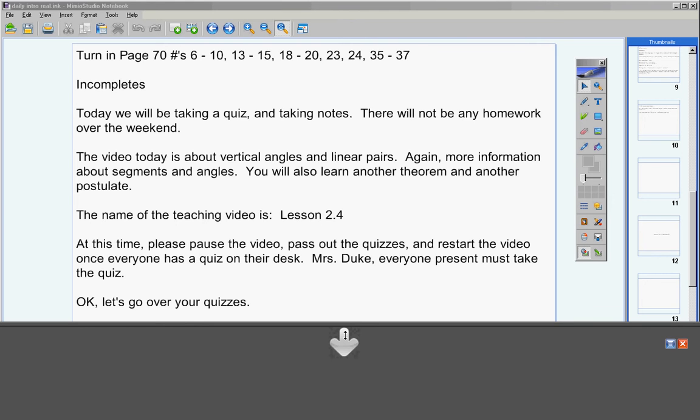Numbers 11 and 12. For both of those segments, B is the midpoint of AC. So please look at number 11. 8 is the length of AB. Please understand that. Look at number 12. 20 is the length of AC, the entire segment. Got it? 20 is the length of the entire segment. And then for 11, you're going to find the length of AC. For 12, you're going to find the length of BC.